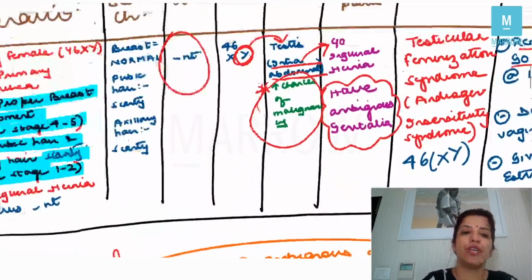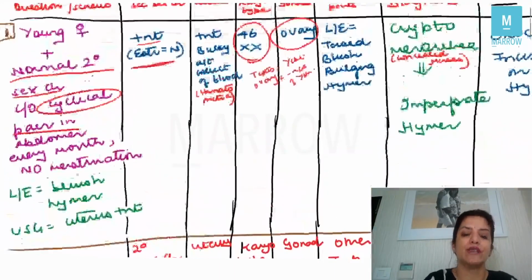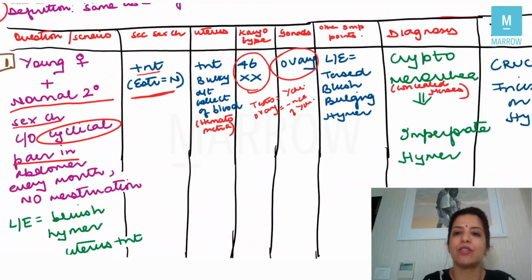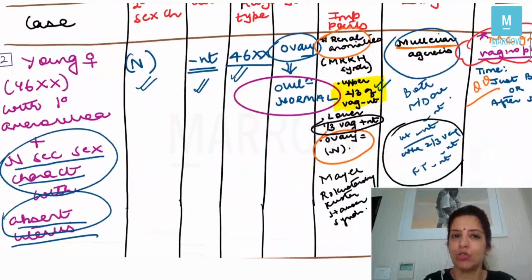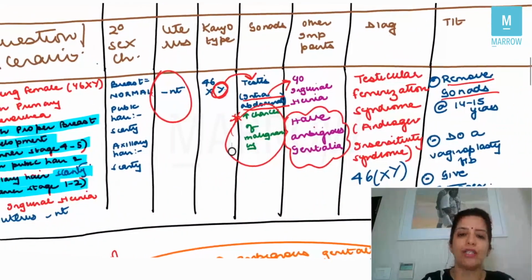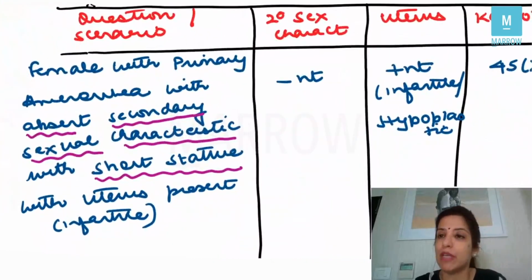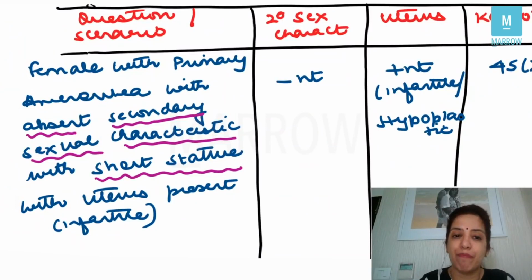Now, in the 3 cases which I have discussed with you till now, the secondary sexual characteristic, that is the breast, was normal. In cryptomenorrhea also the breast was normal. In Mullerian agenesis also the breast was normal, and in testicular feminizing syndrome also the breast was normal. Now suppose you get a case or a question where they say that there is a female with primary amenorrhea with absent secondary sexual characteristics and with short stature.